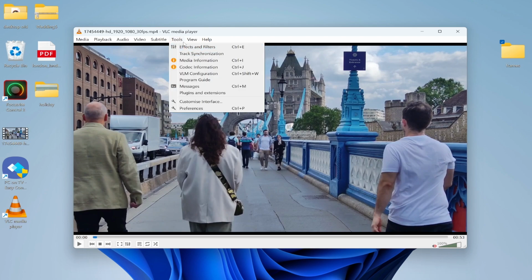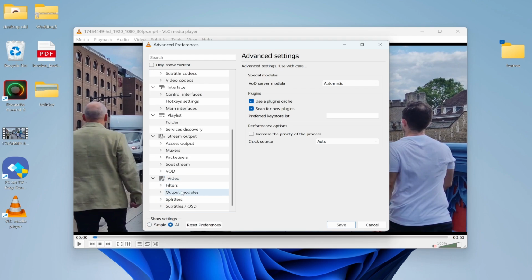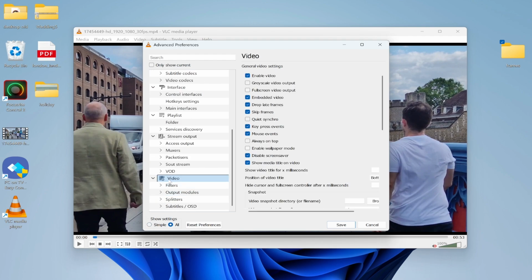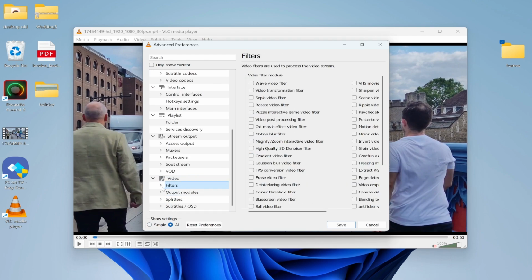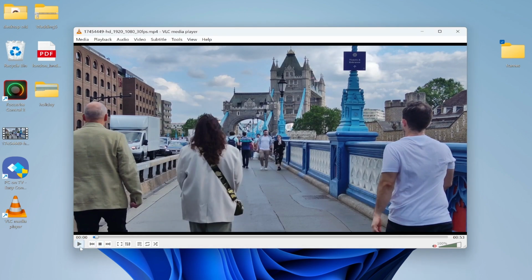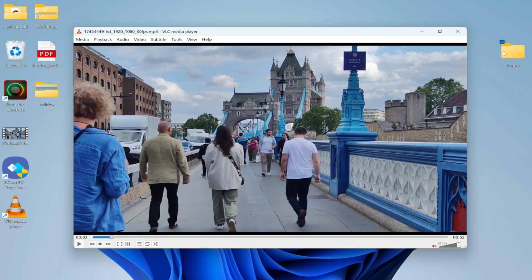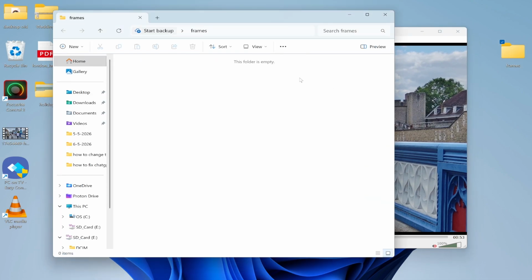Now go back to Tools again, click on Preferences, click on All, and then go to Video, click on Filters. Then you need to simply enable the filter. So the filter is going to be Scene Video Filter. Click on that, then click Save. Now when you play the video, you should then see frames will start to appear in your folder.